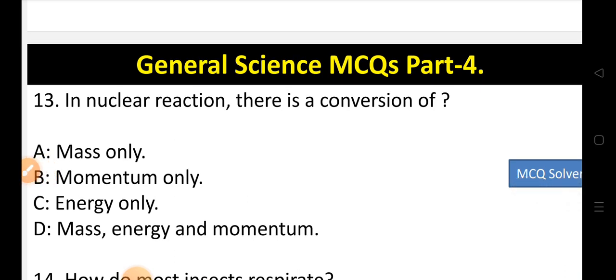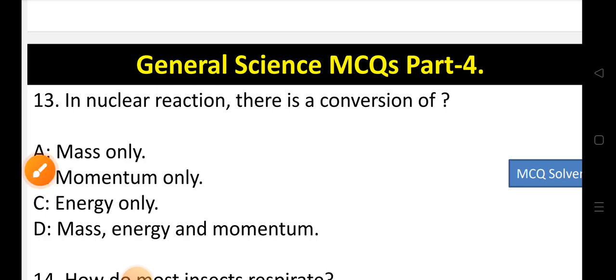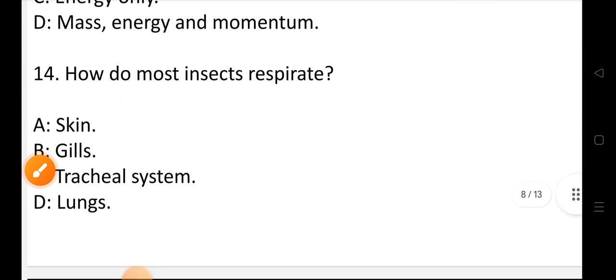In nuclear reaction, there is a conversion of, options are option A mass only, option B momentum only, option C energy only, or option D mass, energy and momentum. So in a nuclear reaction, there is a conversion of energy only. So C is the correct option. Now let's move to question number 14.